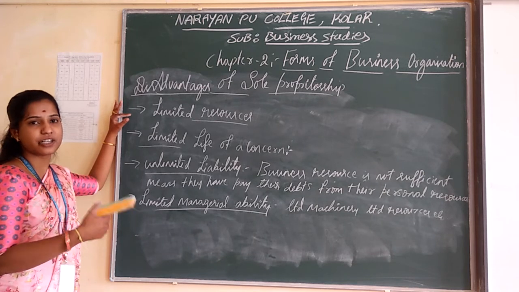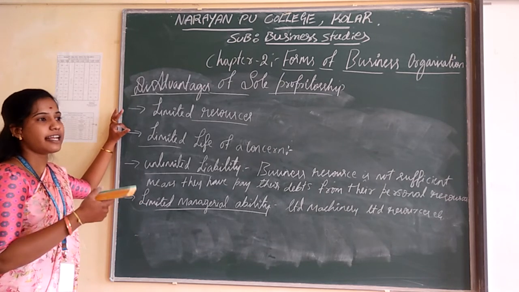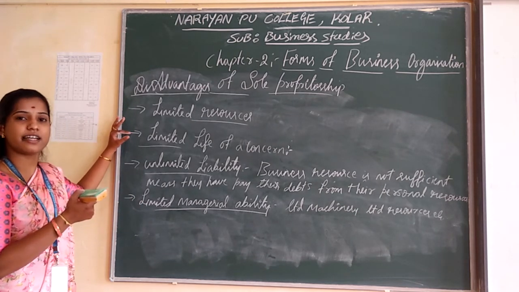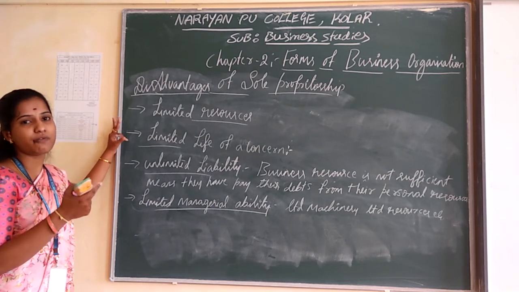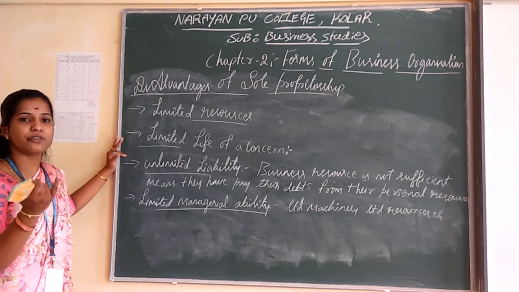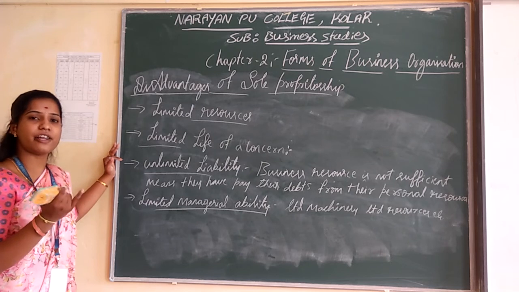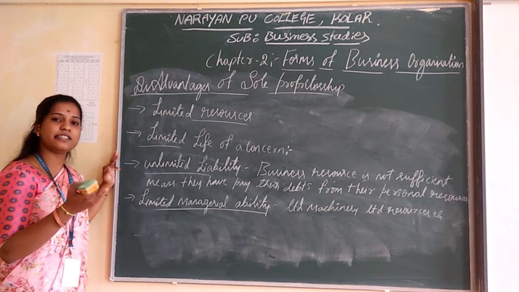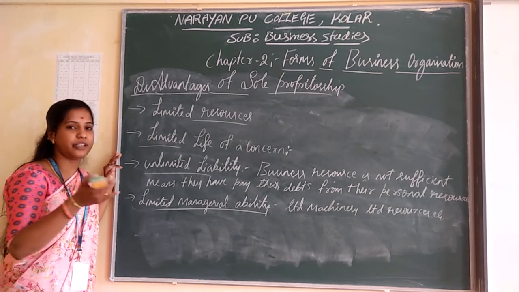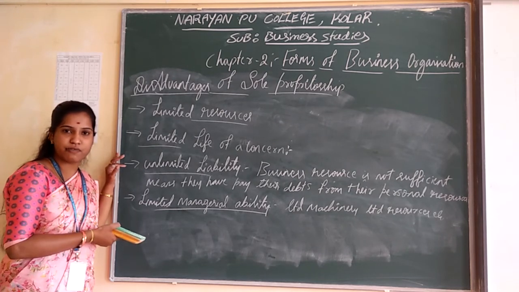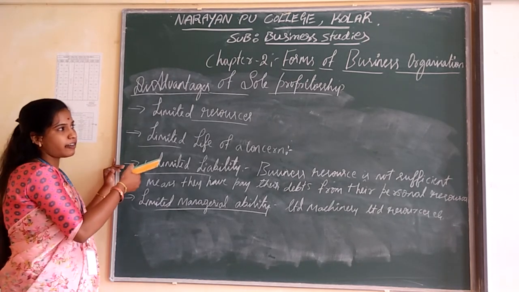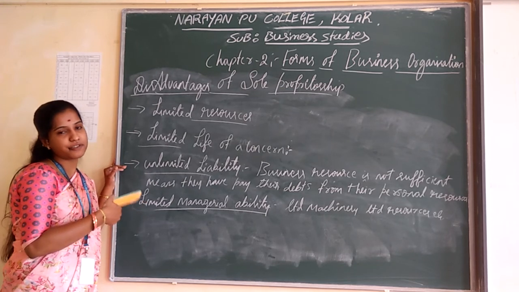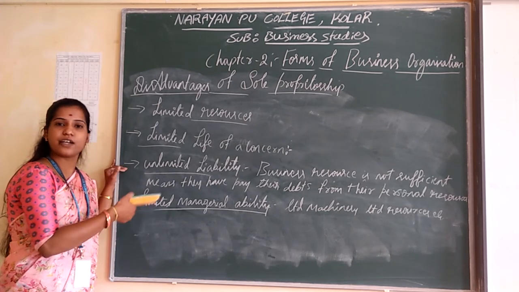Now in the next session, we are going to learn the next form of business organization, that is joint Hindu family. In that we are going to know the meaning of joint Hindu family, who are the persons involved, who is going to handle the joint Hindu family, and the features, advantages and disadvantages of joint Hindu family. Those are the things we are going to learn in the